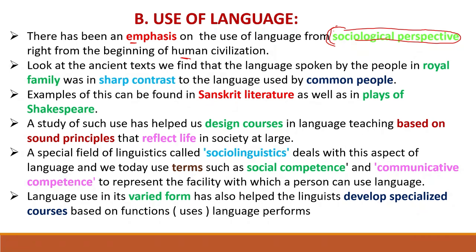Look at the ancient texts, we find that the language spoken by the people in a royal family was in sharp contrast to the language used by the common people. Don't just take the royal family or common people; take the example of written text. When you see written text, the language will be official. But when you use spoken language, it will be common language. Spoken language will be different and written language will be different.